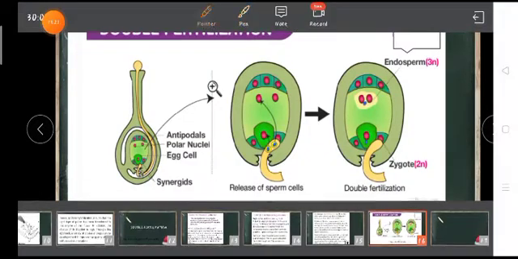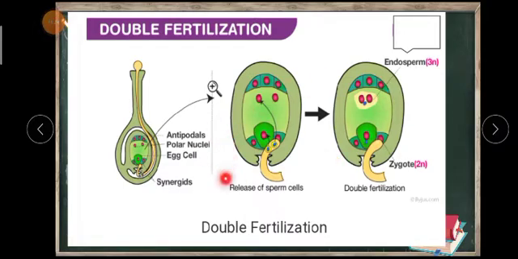This diagram gives you a rough representation of how double fertilization takes place. Suppose this is the pollen grain, it has come and fallen on the stigma. This has created a pollen tube here, and the pollen grain will go inside like this. These two blue colored ones which you can see here are the 2 male gametes. Here 2 will go because double fertilization will occur.